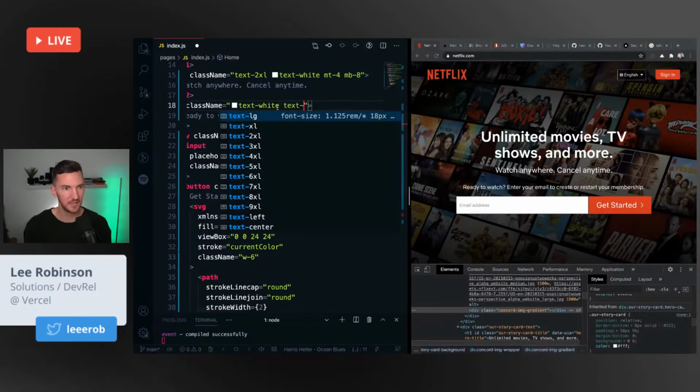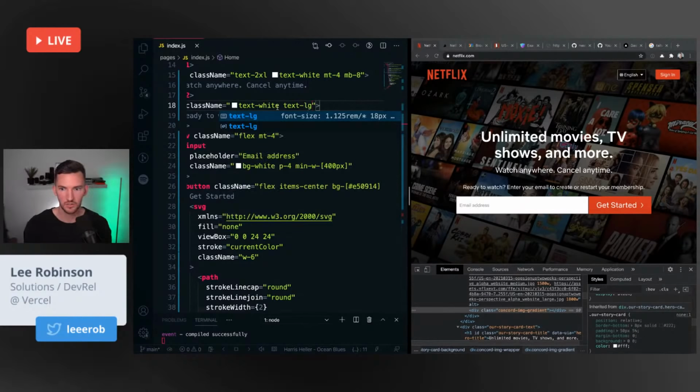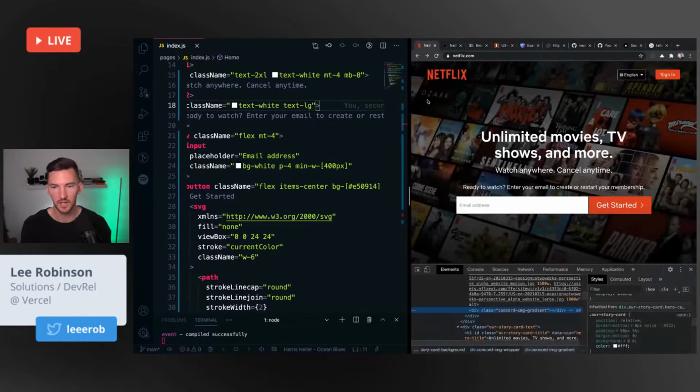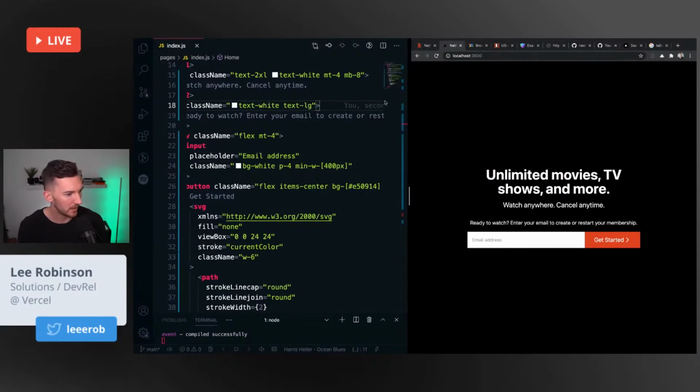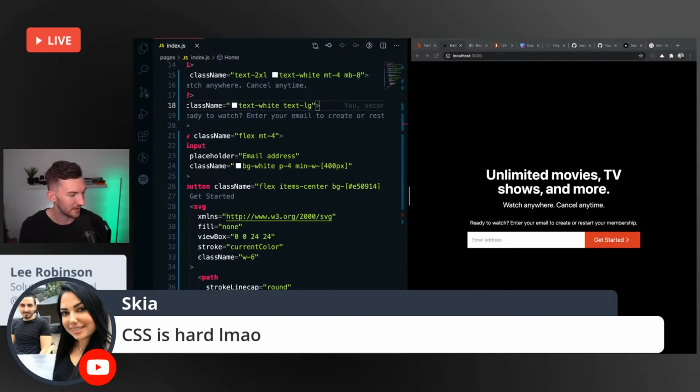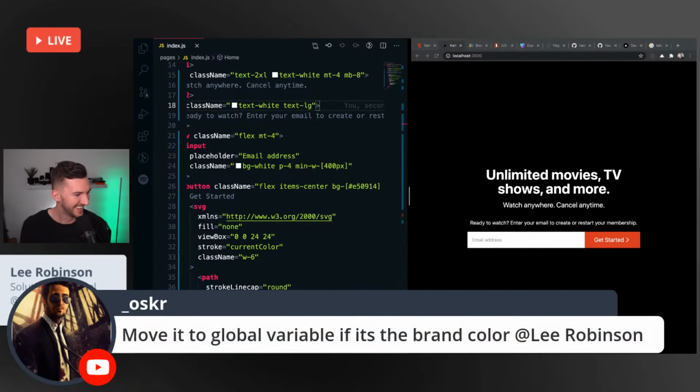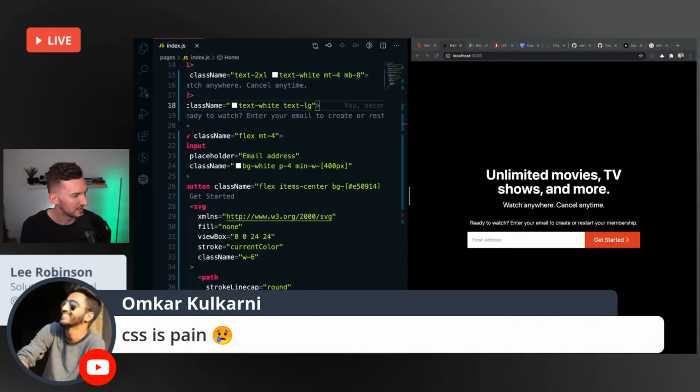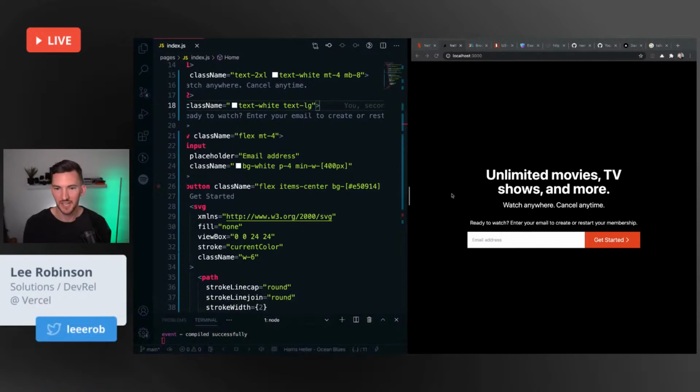I feel like ready to watch could be a little bit bigger. Let's do text large. Nice. Okay, let's try to do this background image. Yes, this is Tailwind, and yes, CSS is hard. I'm not good at it. I could move this to a global variable, or I could put it in the Tailwind config if I wanted, but it's kind of fun to try out these new things. If I use it multiple times, then I'll do that. CSS is a pain. Absolutely.